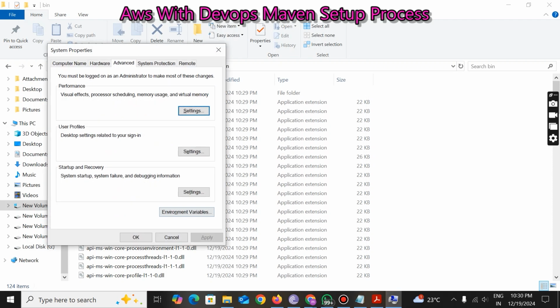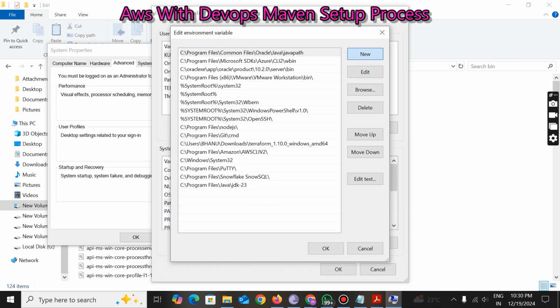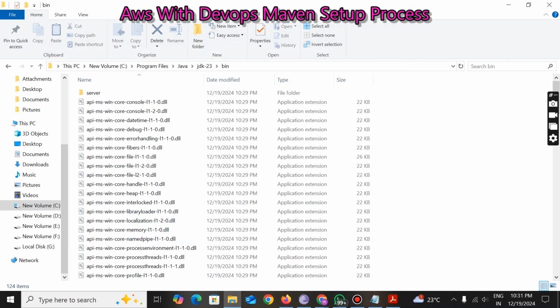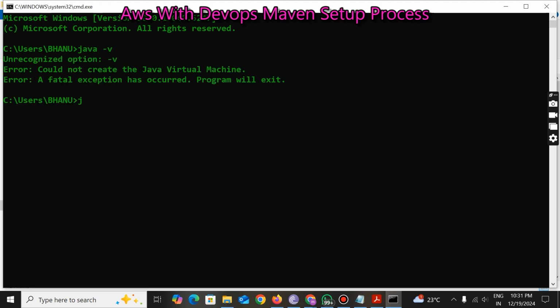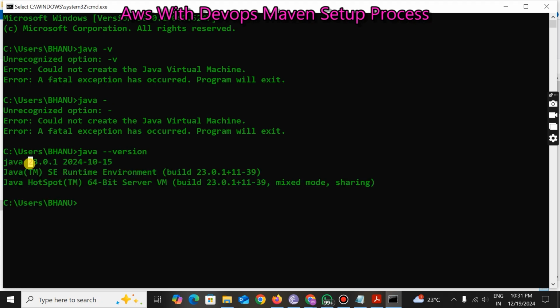Just open it. Click on environment variables again, go to the path, click on edit, click on new, and I'm adding one more path also. Click on OK. Now in the command prompt, type java hyphen version. It will show you the version. Right now the version is 23.0.